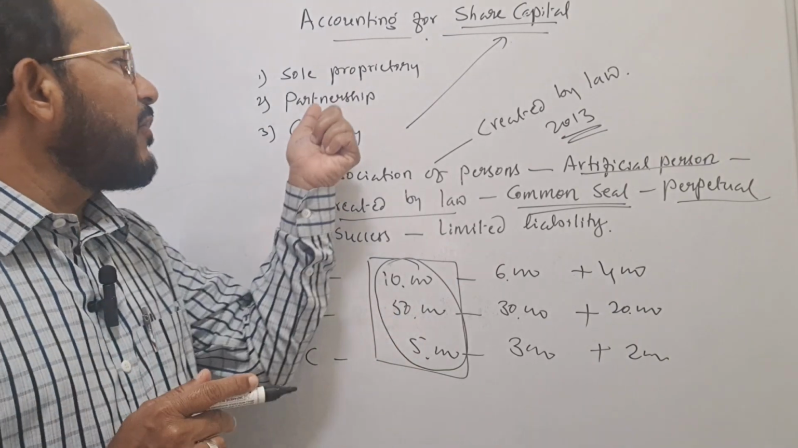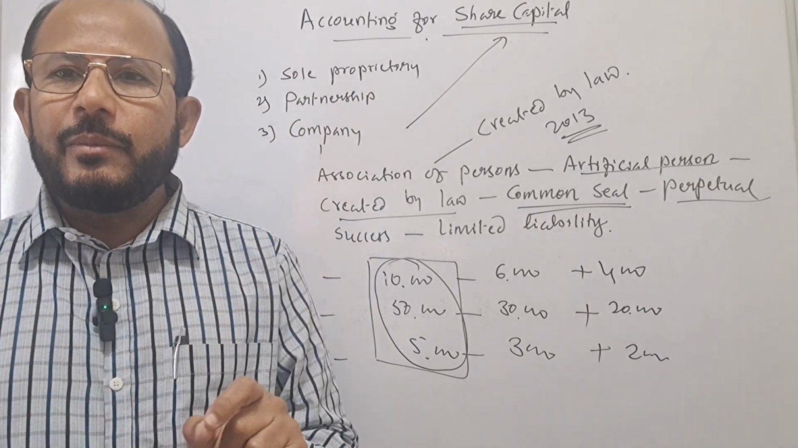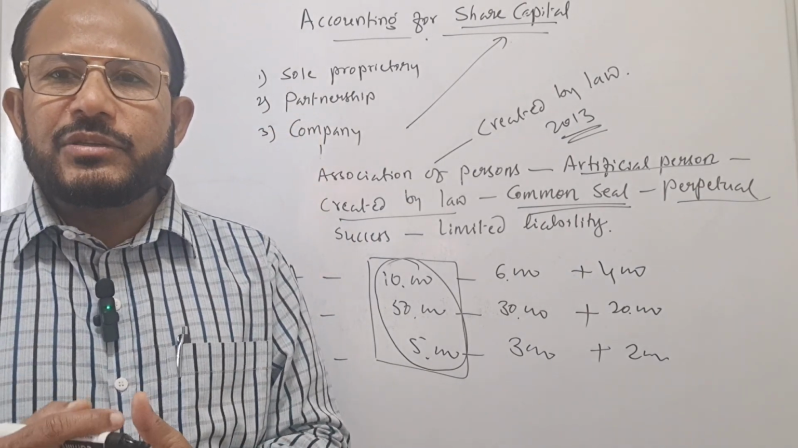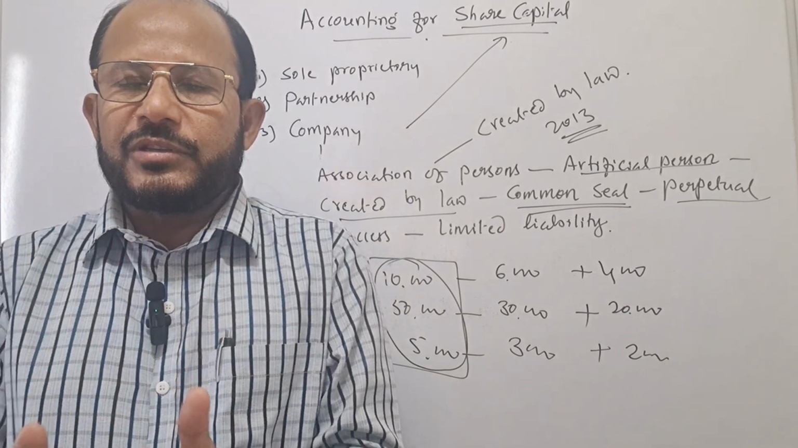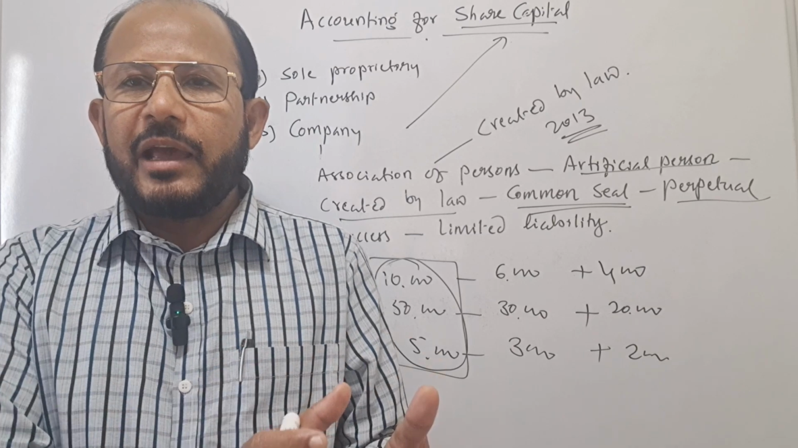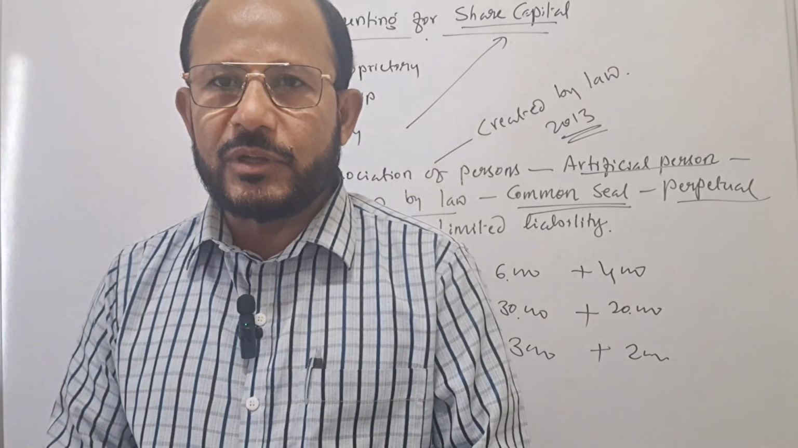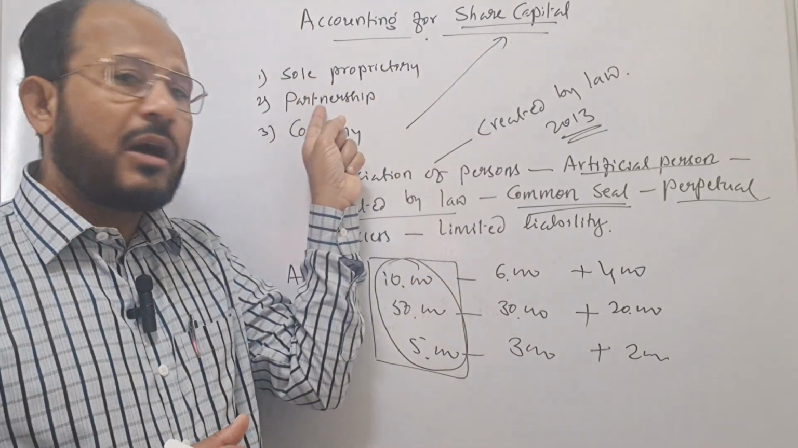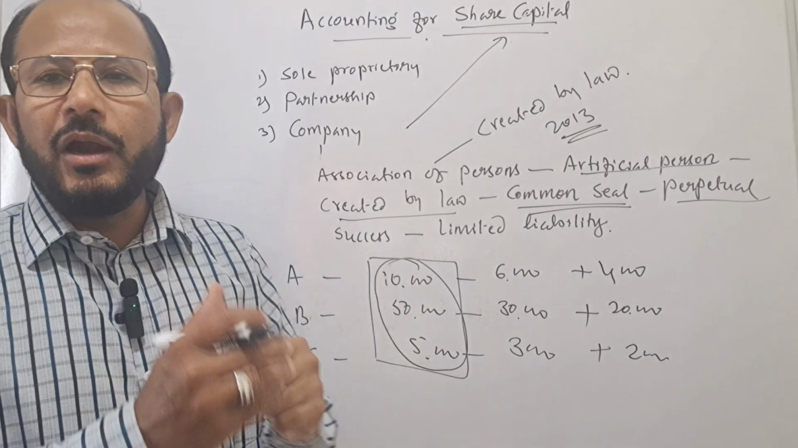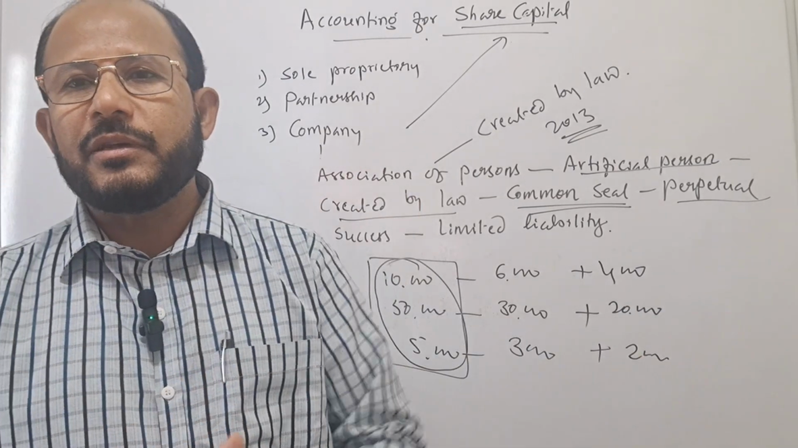I told you in case of a partnership or sole proprietary form of business, liability is unlimited. Unlimited, in the sense, in case of loss, if the business is closed, if the business assets are not sufficient to pay off the outside liabilities in full, then personal properties are to be taken into consideration. Personal properties belonging to the sole proprietor or partners are to be sold and that amount is used for paying off the liabilities of the business.